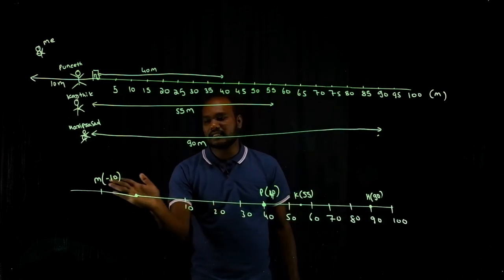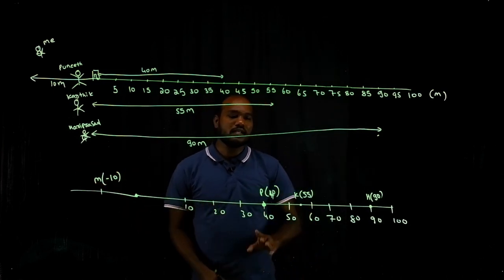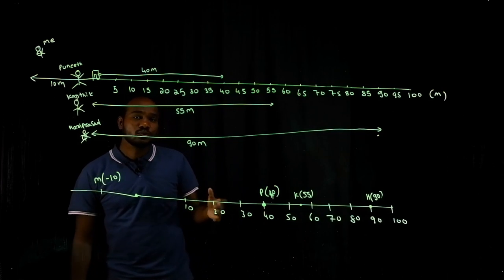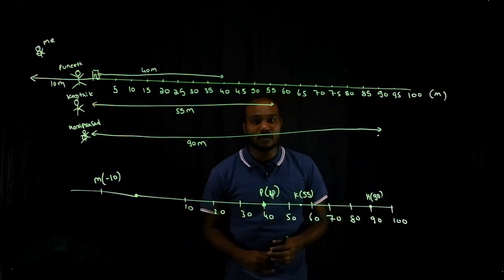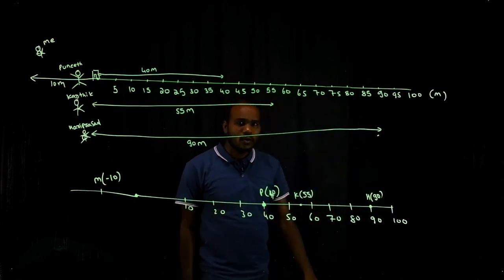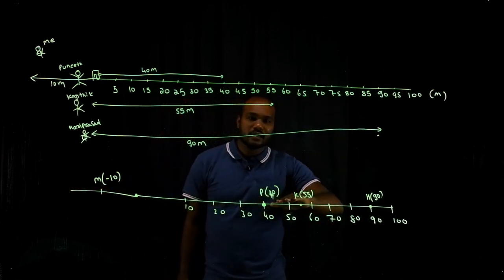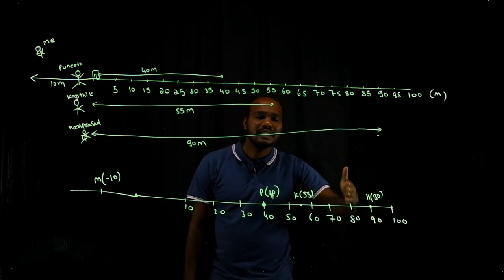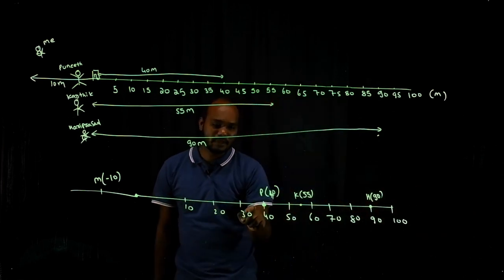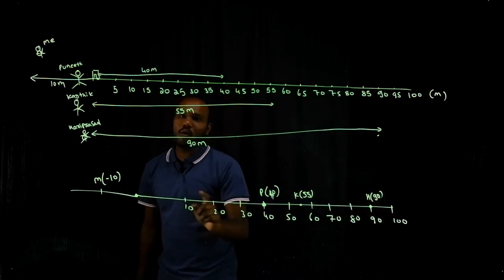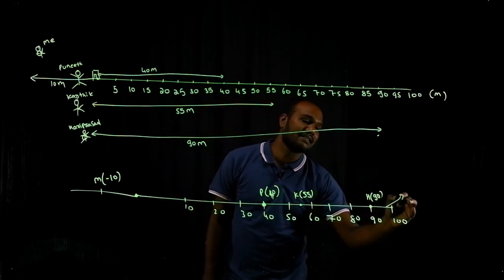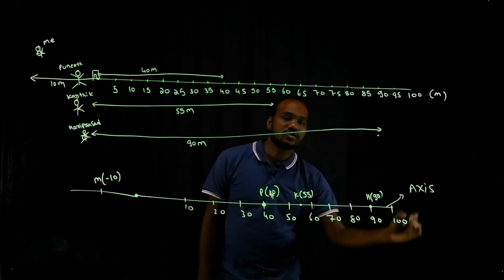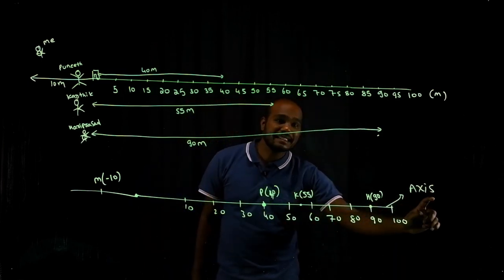So here is a case where we have used the concept of point. Now, the line on which all these markings are done, or the reference point is taken, is called axis. It's called what? Axis.